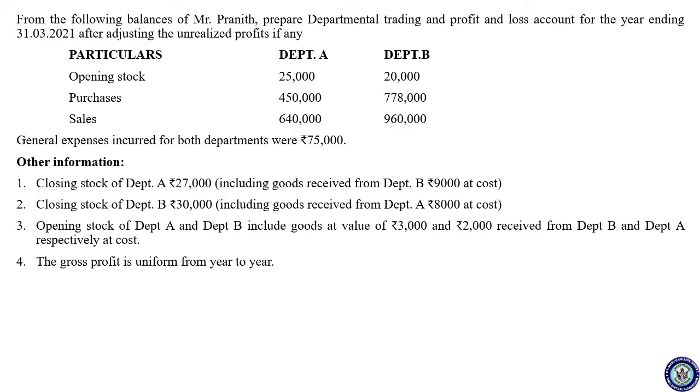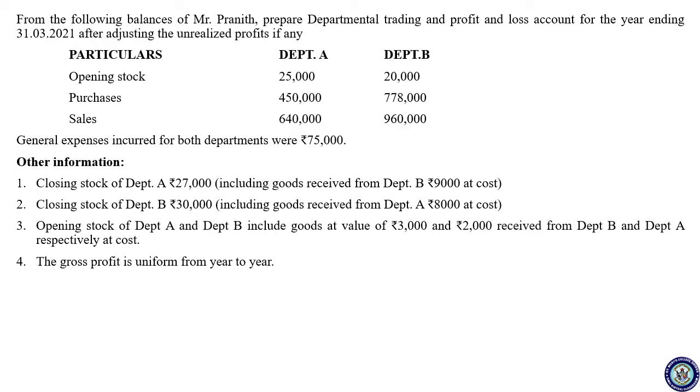So they have given the information regarding opening stock, purchases and sales of both the departments, and they have given one general expenses, so that you can take it in the general P&L account. Okay. Though here they asked you to prepare departmental trading and profit and loss account, if there is no information regarding the profit and loss accounts, you can prepare just a trading account. Then you can go for the general P&L account.